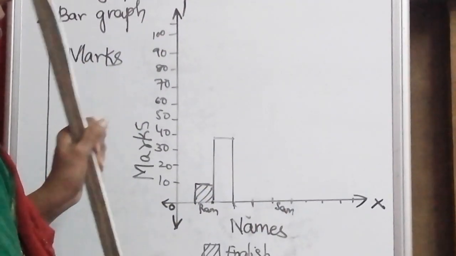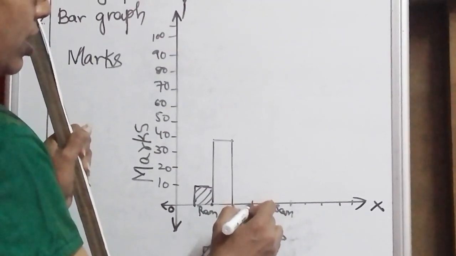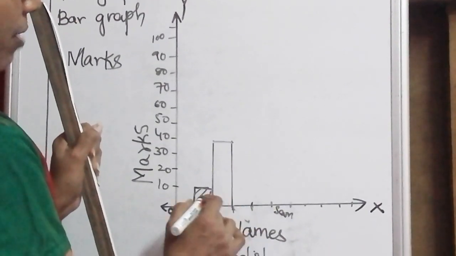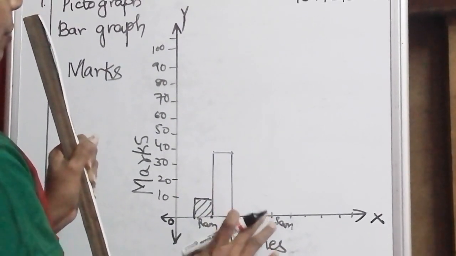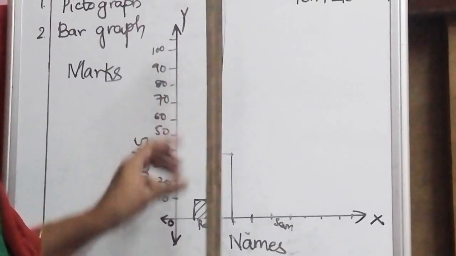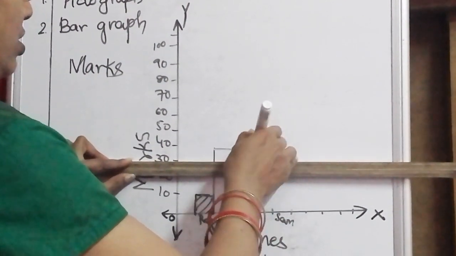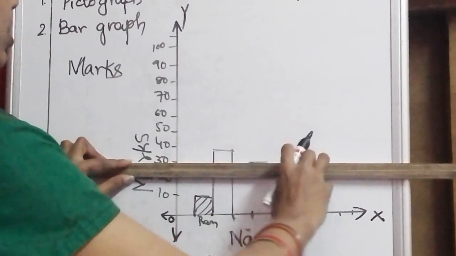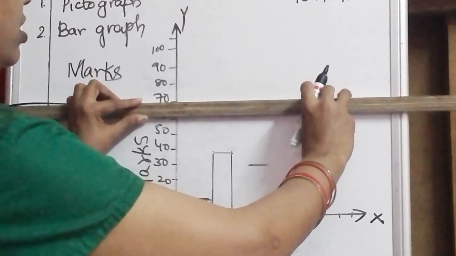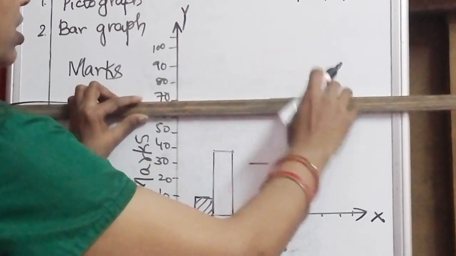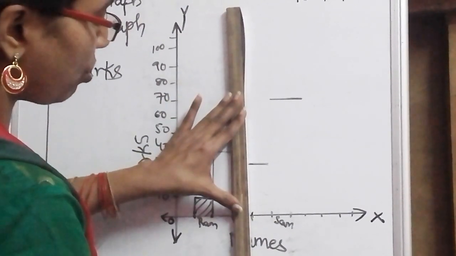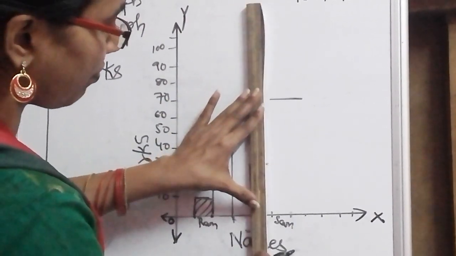Now Sam, from here we should draw. So Sam, in between we are leaving a gap, and then Sam got 30 marks in English and 70 marks in social. So here I am going to join this.